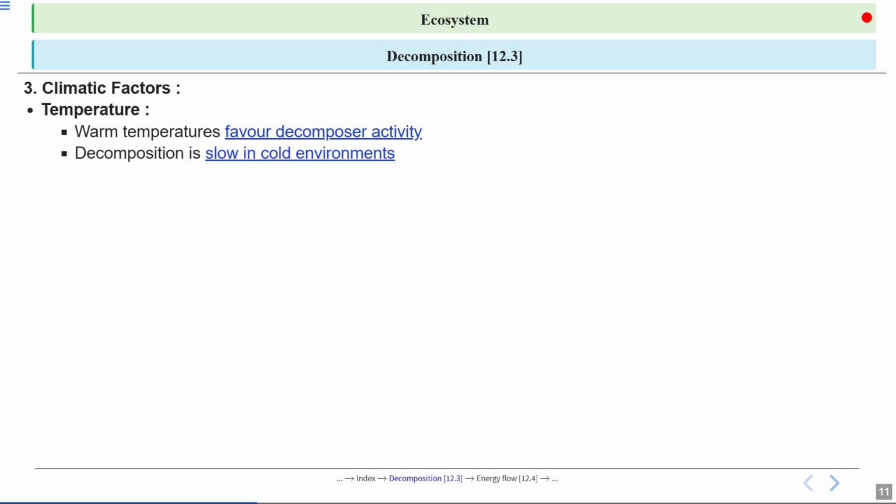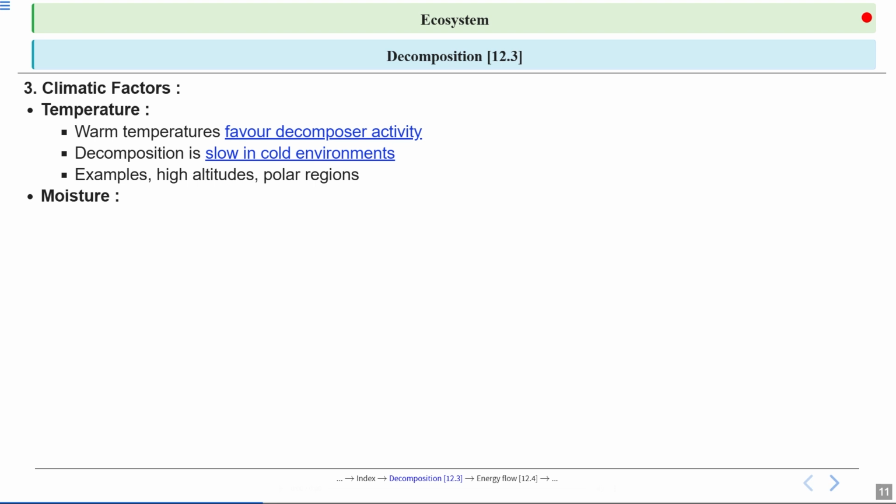Decomposition slows down in cold environments. For example, at high altitudes or in polar regions, the cold slows down decomposition. That's why you might find layers of dead leaves or even animals' remains that take years to break down in these places.